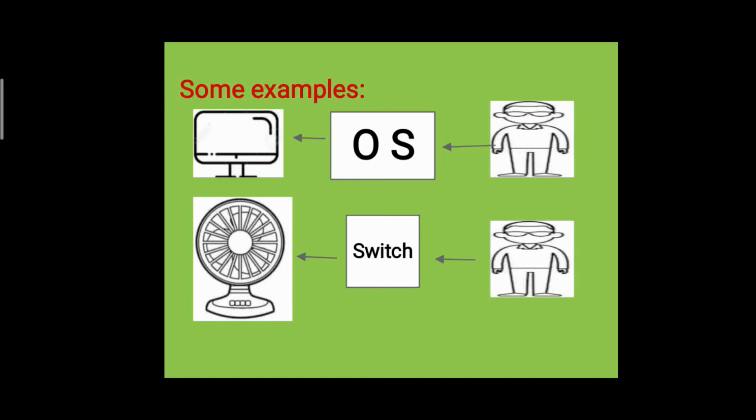And in second example, we have put the switch between the user and the fan. Here a question also arises, can we operate the fan directly? Yes, we can. For this we will take two wires, and when we want to run the fan we connect the wire, and when we want to stop it we disconnect the wire. But it will not be also convenient for every person. So for making user friendly to everyone, we put the interface between them.